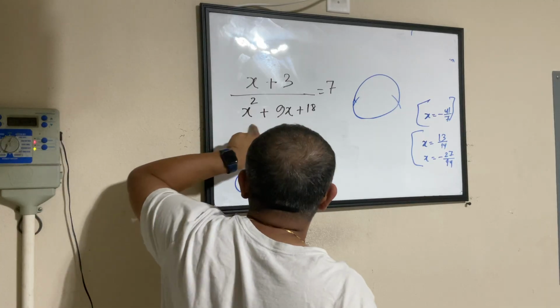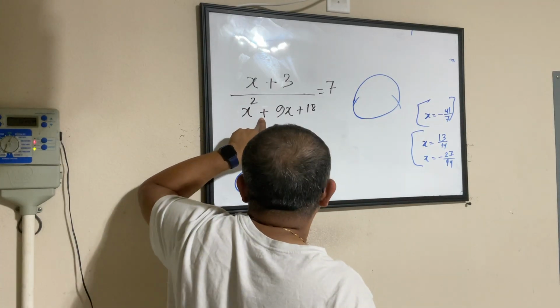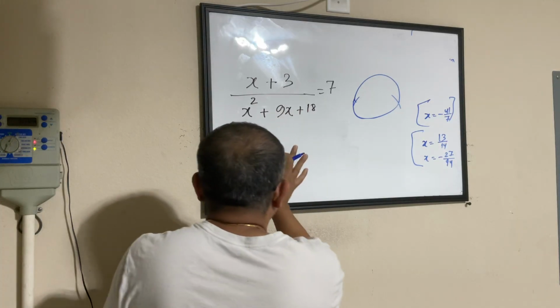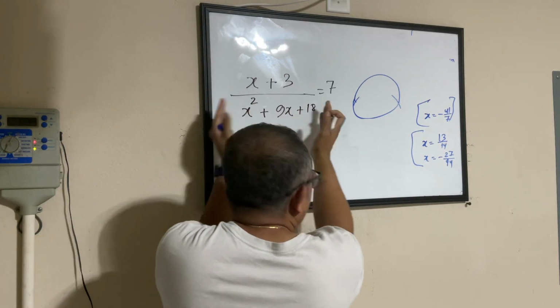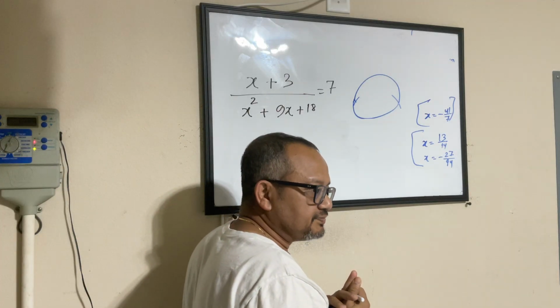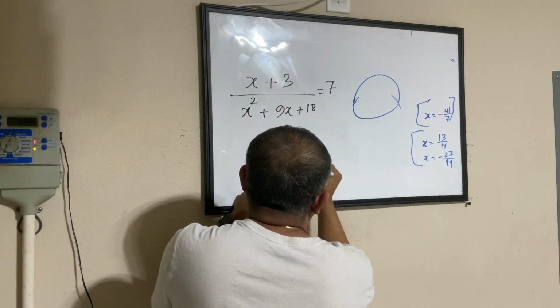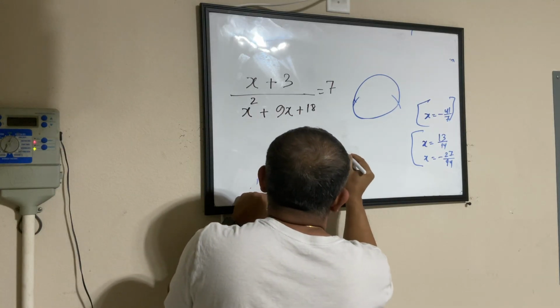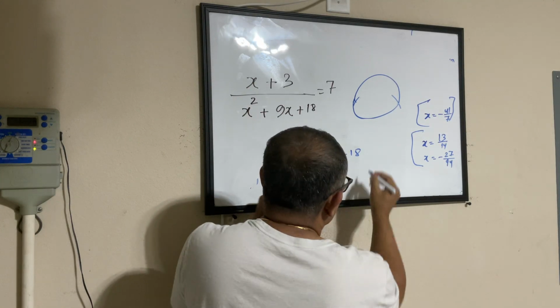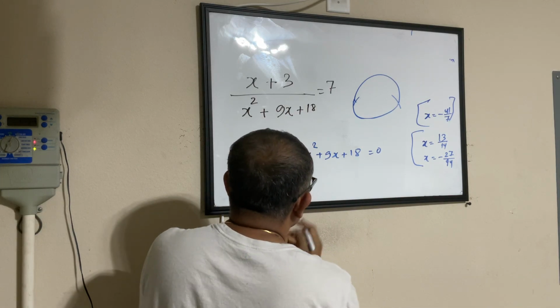Do I have something common here which I can use for breaking it? X squared plus 9x plus 18. Let me see if I can factorize this. That might make my job a little easier. If I try factorizing this, what will happen?